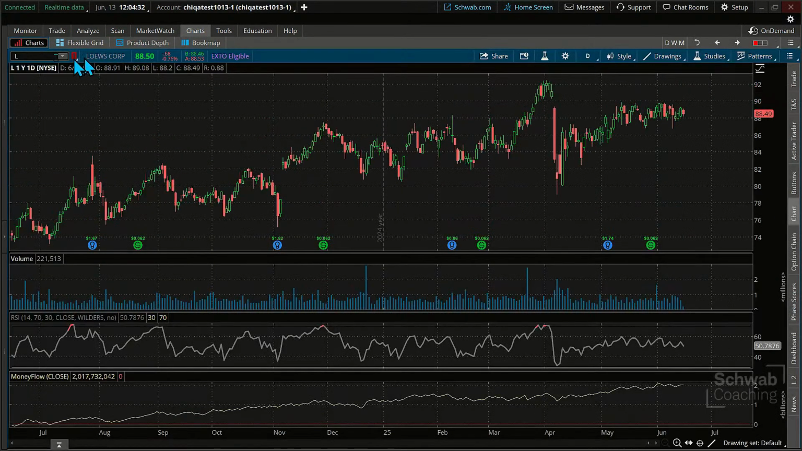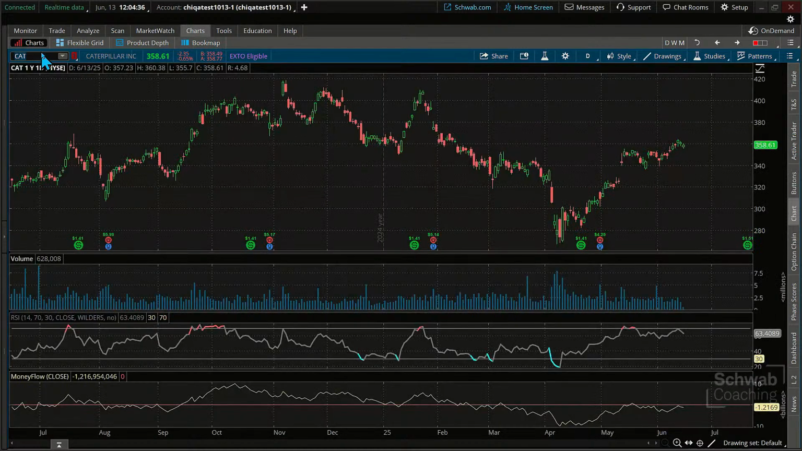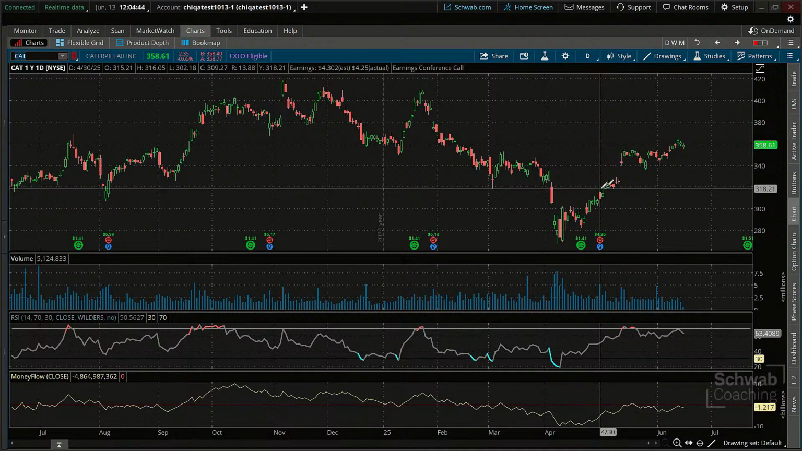We'll take a look at a stock over here, one that's recently broken out higher, possibly due to a tariff driver. We don't know for sure how that's going to affect a company like CAT, but CAT has pulled up. It has pulled back down a little bit, sitting right here.